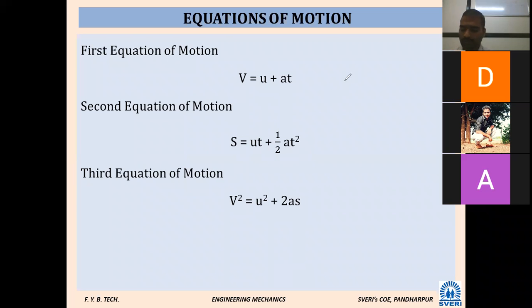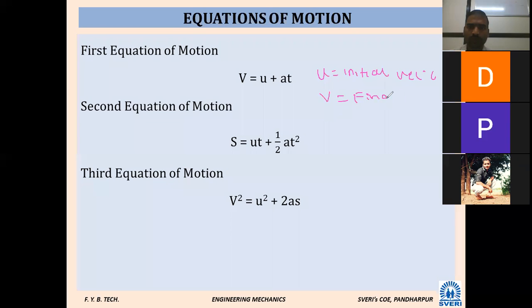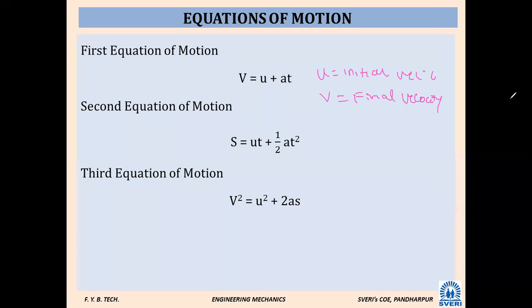First write on this. Now, can you tell me what is U? U is equal to initial velocity. Next, V is equal to final velocity.